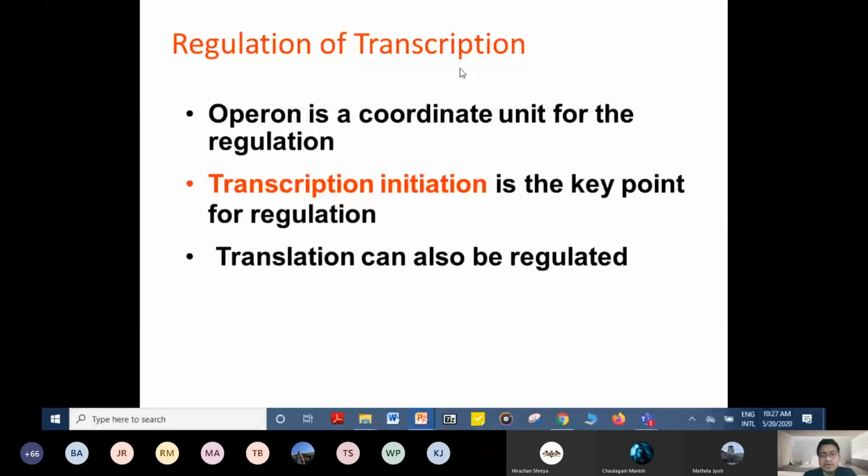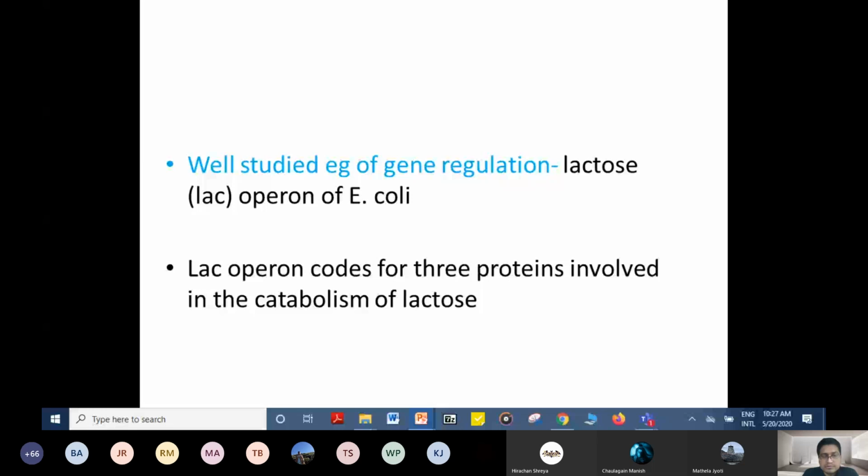A well-studied example of gene regulation is the lactose operon of E. coli, popularly known as the lac operon, or the lac operon concept.